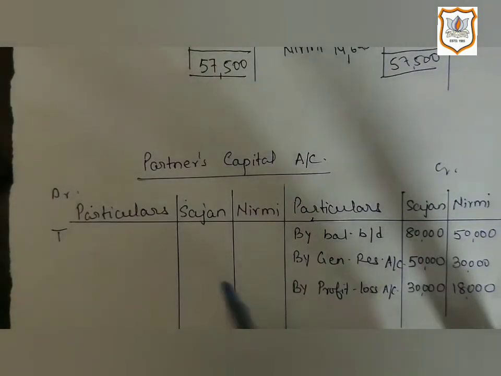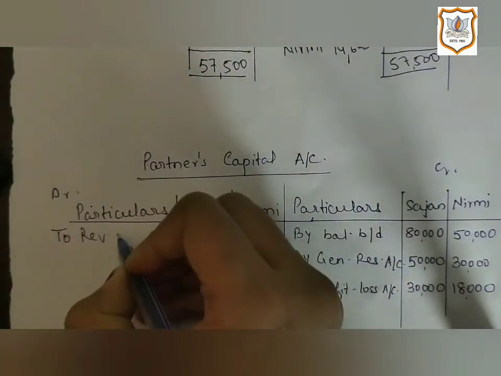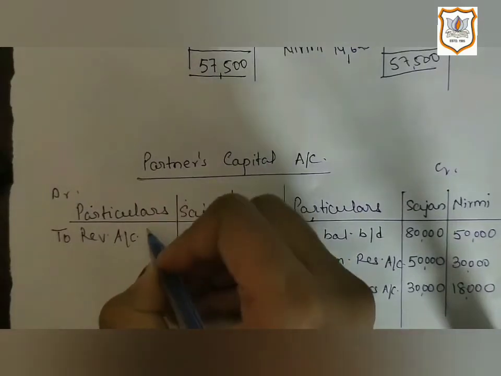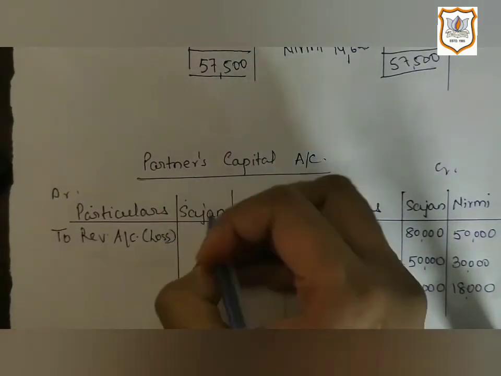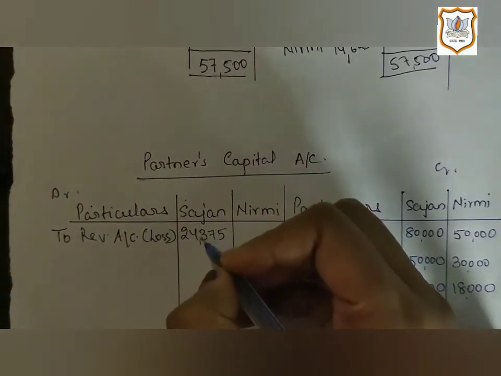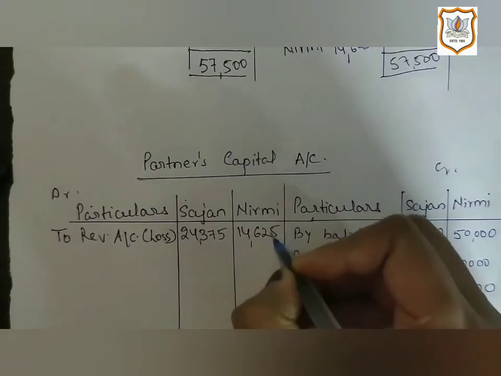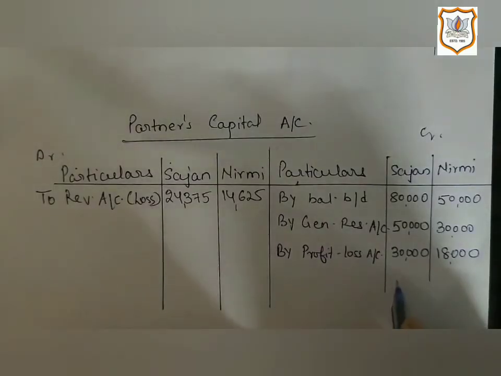So effect of loss will come on debit side of capital account. To revaluation account loss 24,375 and 14,625.